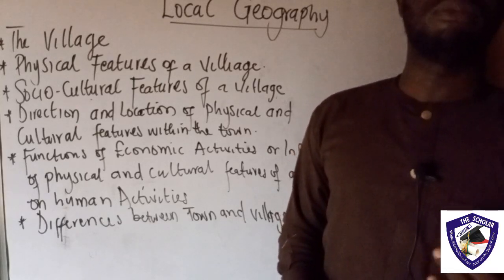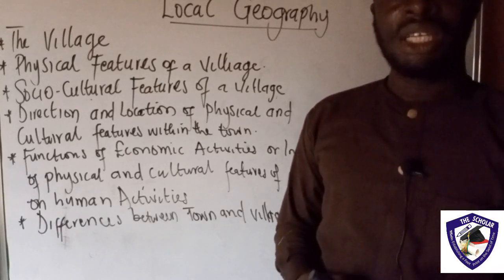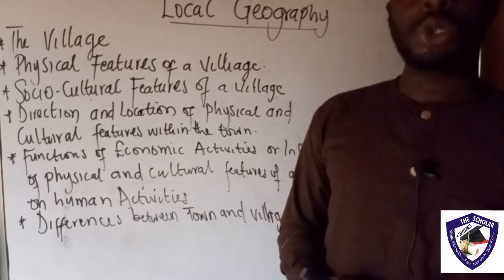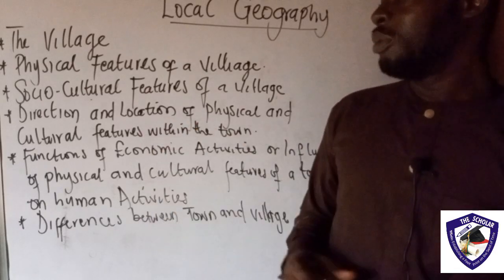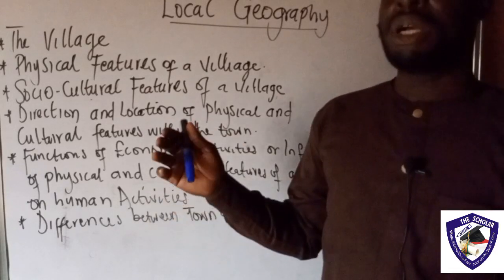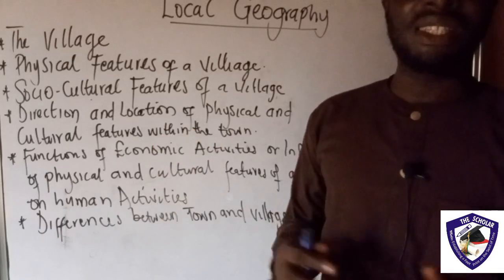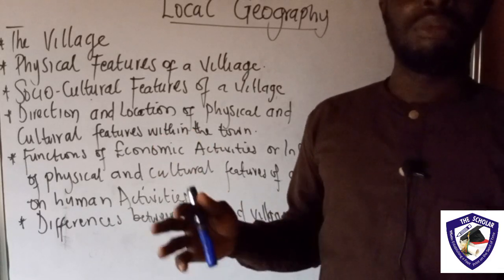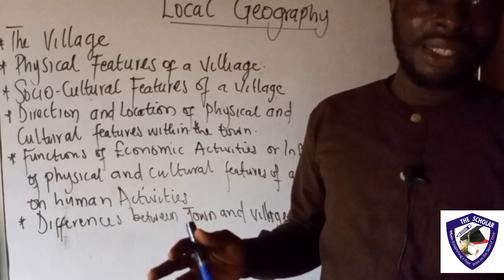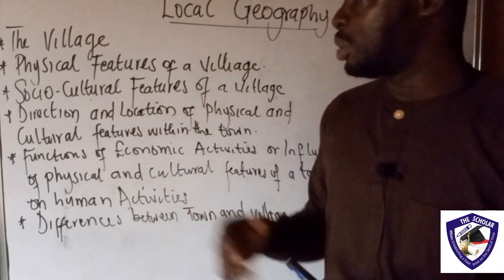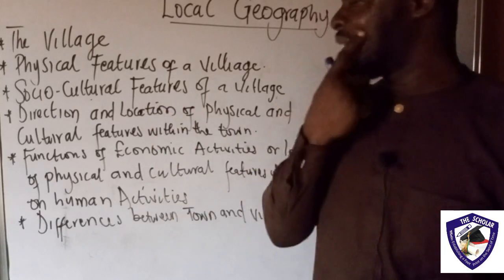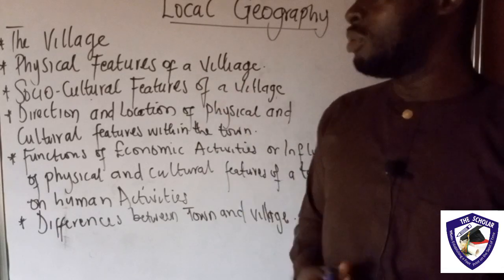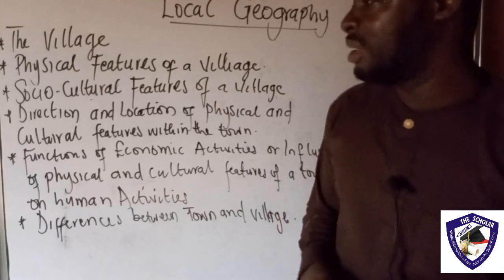Is it that of a bicycle? Is it that of a train? And so on in that locality. We'll be looking at the type of religious setting. Is it the mosque, the churches, and the shrine, and so on? These are things to look at there. We look at schools. We look at these features in line with the locality we are actually studying.